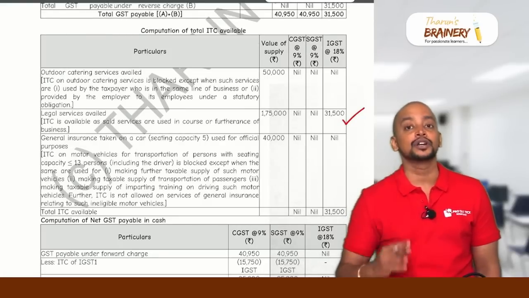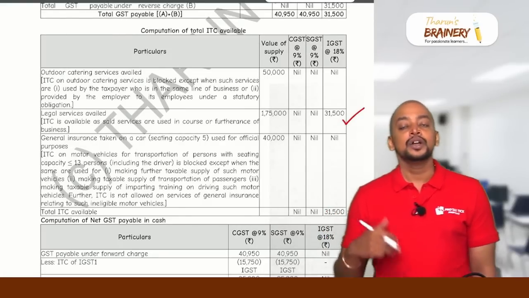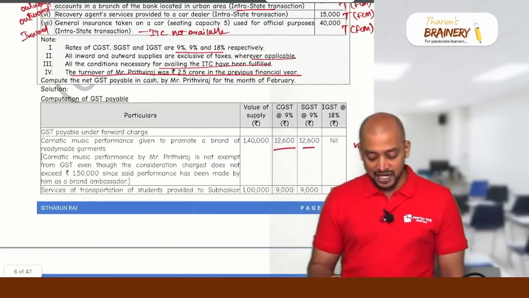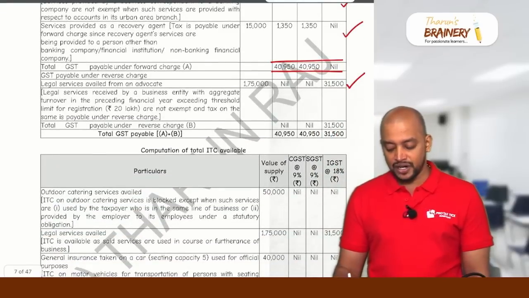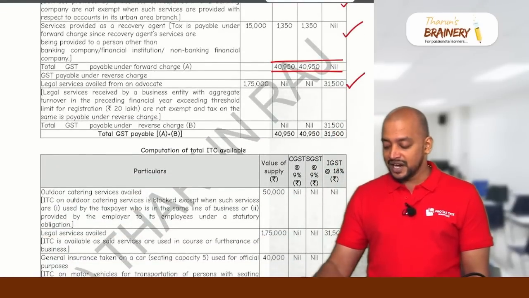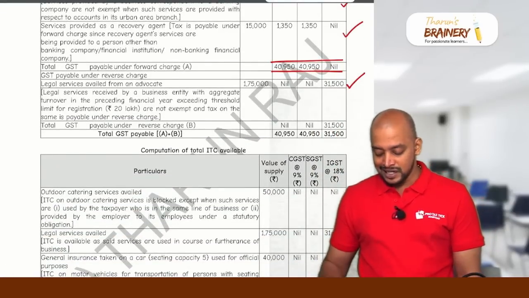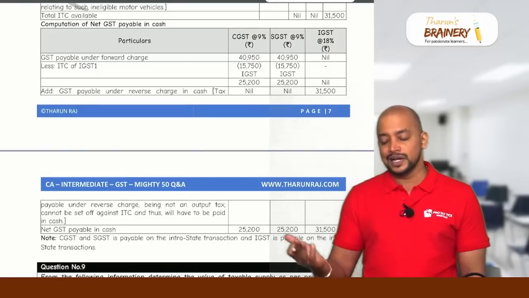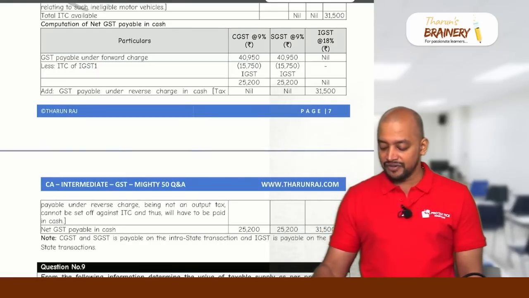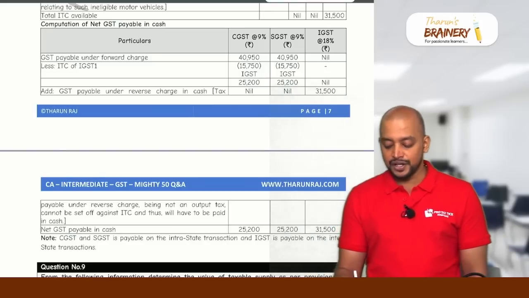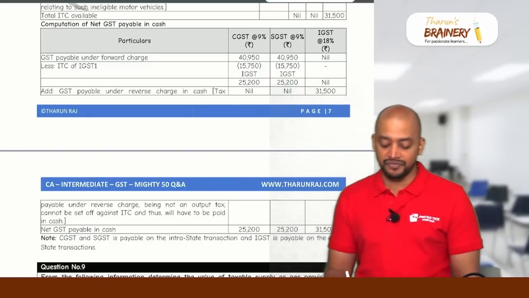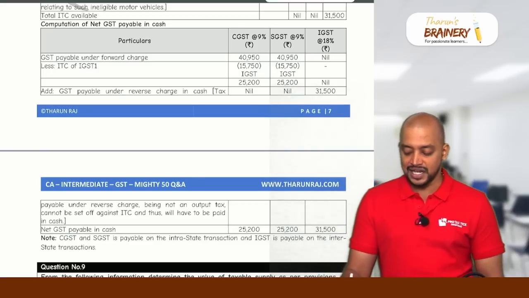Now statement 4, computation of net GST payable. What is the gross GST payable under FCM? So gross GST under FCM is 40,950. Can we adjust 31,500? Yes, so we can use equally. 31,500 divided by 2, that is 15,750 and 15,750, we can adjust under FCM liability.